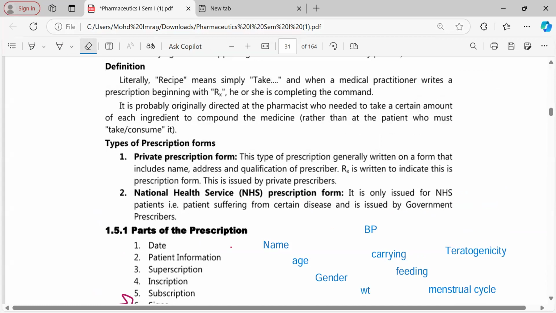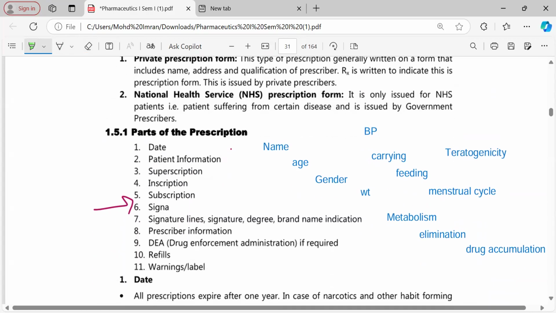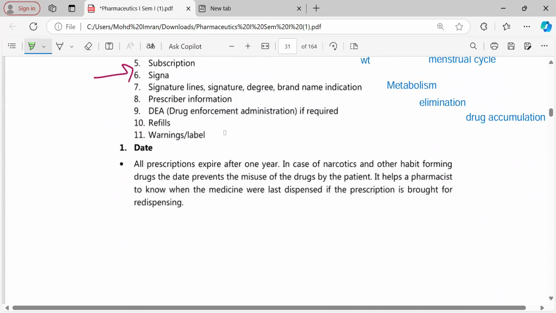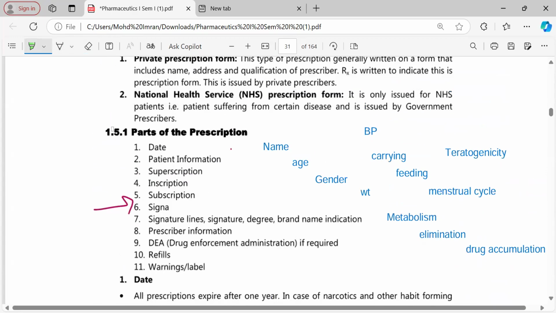It's also called recipe. It means "to be taken." It is an instruction to the pharmacist that below this Rx, all the given drugs or ingredients are supposed to be given to the patient. So Rx is the superscription. It is a prayer to the Greek god, the healing god, a request that this patient should recover soon.